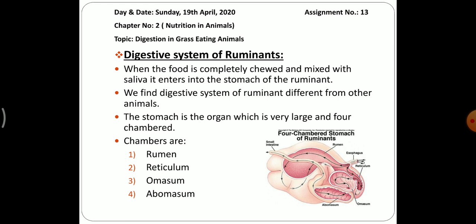When the food is completely chewed and mixed with saliva, it enters the stomach of the ruminant. We find the digestive system of ruminants different from other animals. The stomach is a very large organ and is four chambered. Here you can see the diagram of the four chambered stomach of a ruminant. So what are those four chambers? First is the rumen, then the reticulum, then the omasum, then the abomasum. I think you are all clear with the spellings and the pronunciation of these words.